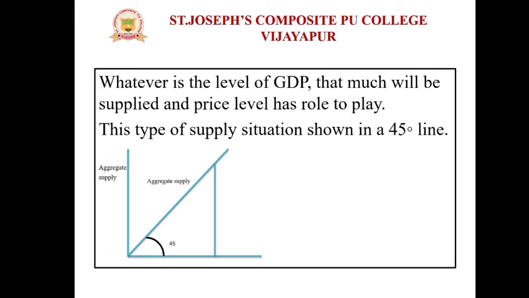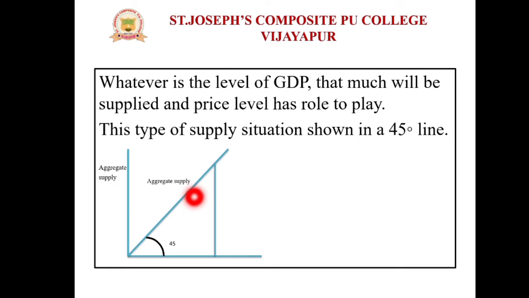Means however much the level of GDP, that much we need to supply, and the price level now plays a major role. This type of supply situation we can observe in the 45-degree line. You can see here, this is the 45-degree line.